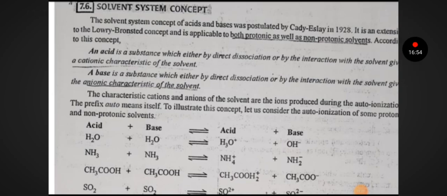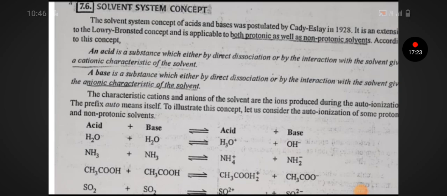According to the concept, an acid is a substance which either by direct dissociation or by interaction with the solvent gives cationic characteristics of the solvent. A base is a substance which either by direct dissociation or by interaction with the solvent gives anionic characteristics of the solvent. The characteristic cation and anion of the solvent are the ions produced during the auto ionization.